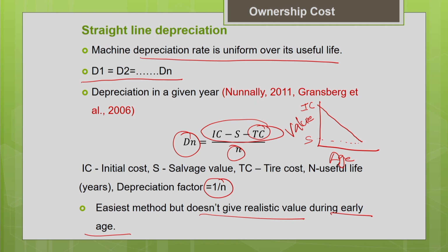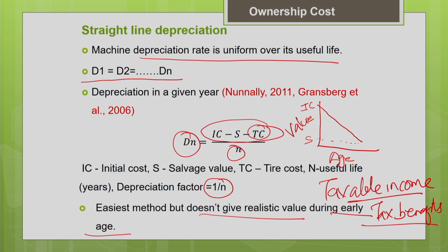This is because depreciation expenses are not accounted in taxable income. So you will be able to get the tax benefits by projecting higher depreciation for accounting purposes. That is why people always prefer to go for the accounting method which gives higher or accelerated depreciation, so that they can get the tax benefits, because depreciation expenses are not accounted in the taxable income.